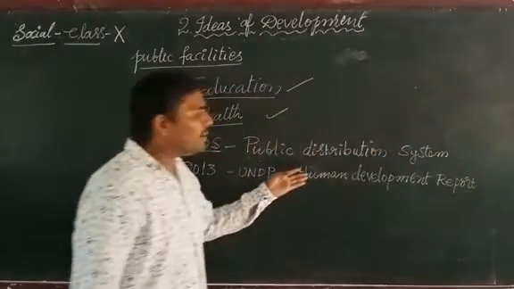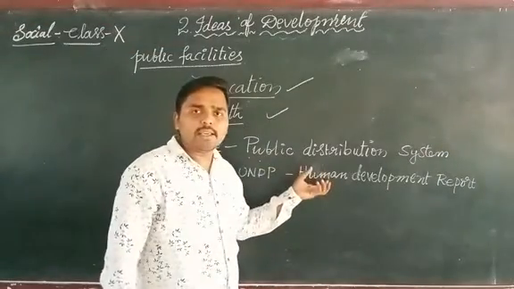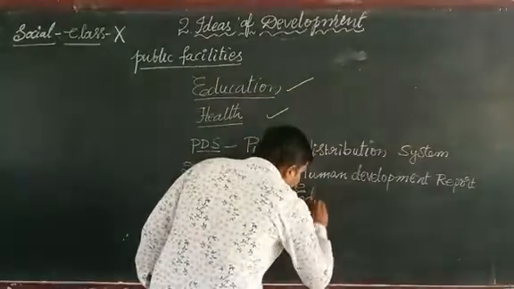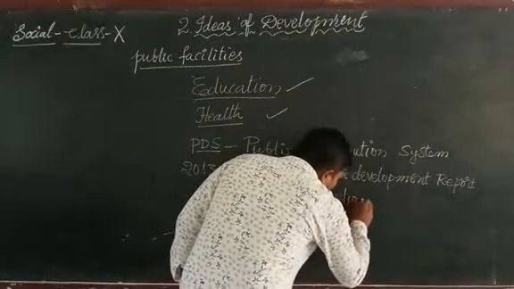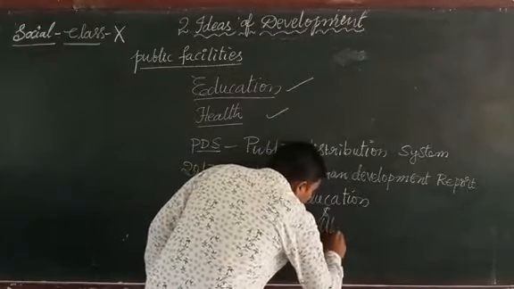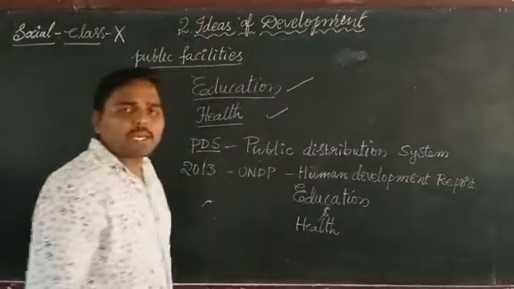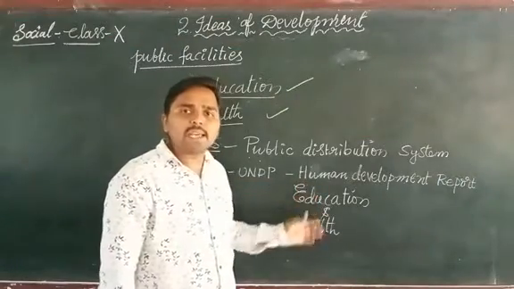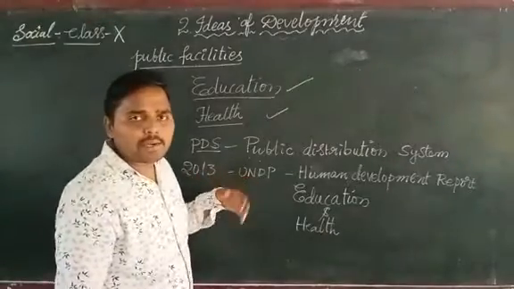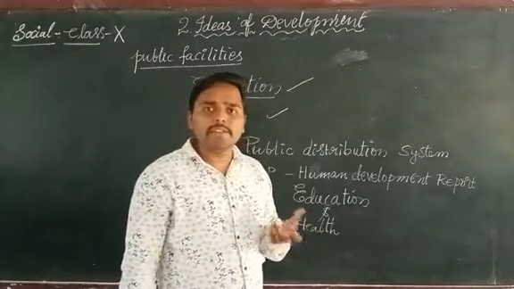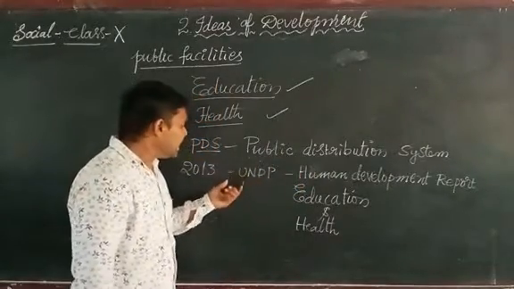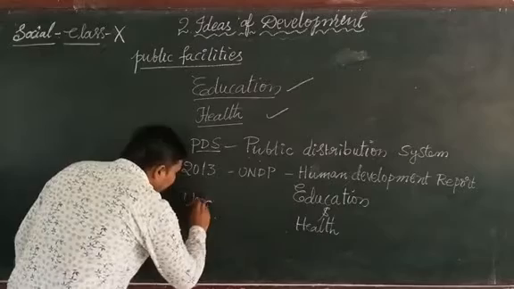In this Human Development Report, the key indicators are education and health. The report is meant to develop all the people equally in the country, to compare the developments and the developmental goals in different countries. In the year 2013, the United Nations Development Program